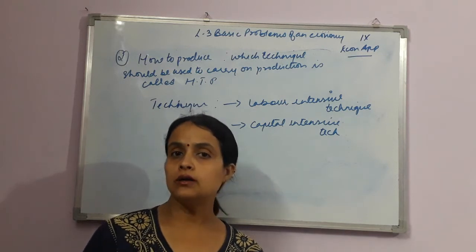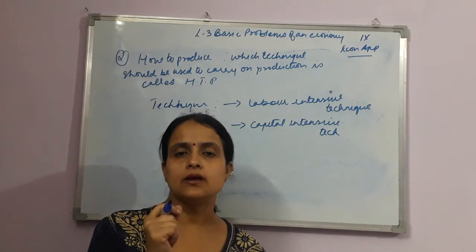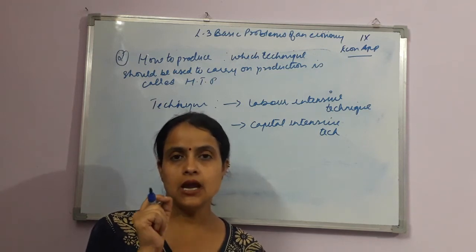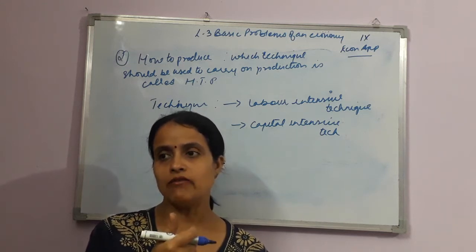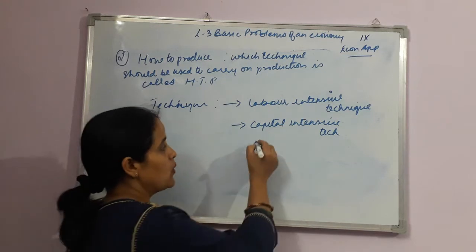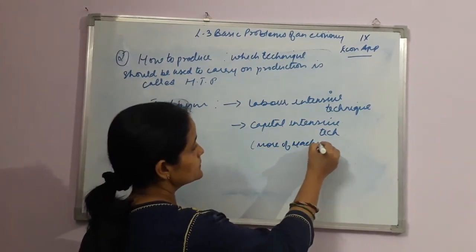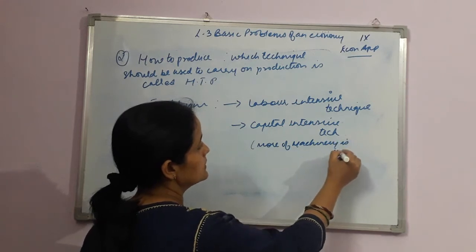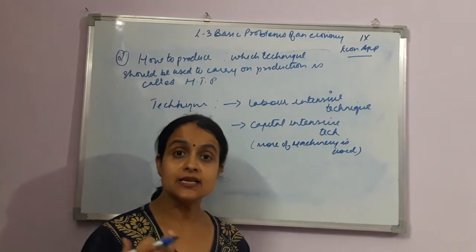The more skilled work can easily be done, hand-based work can easily be done, right? So it has different kinds of advantages. Now when we talk about capital intensive technique, it is a technique where more of machinery is used. In this, more of machinery is used.